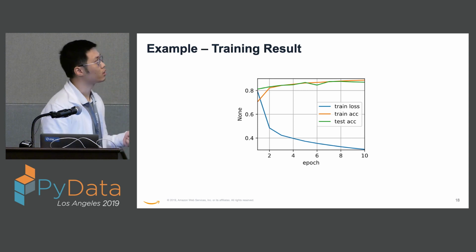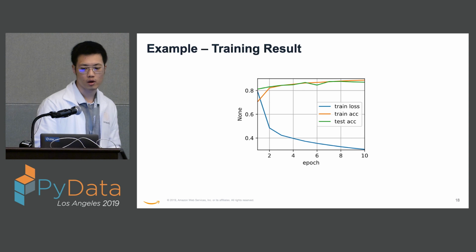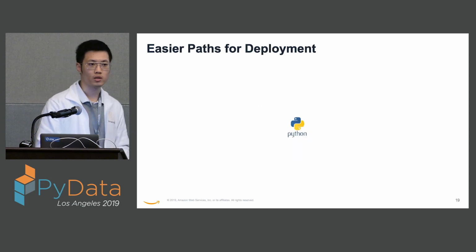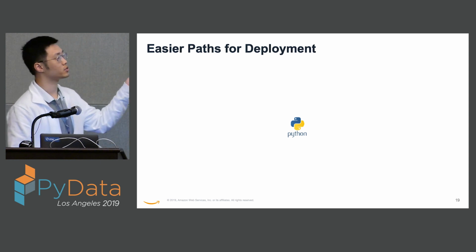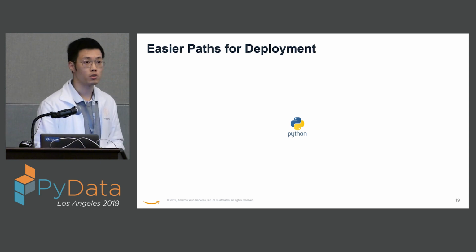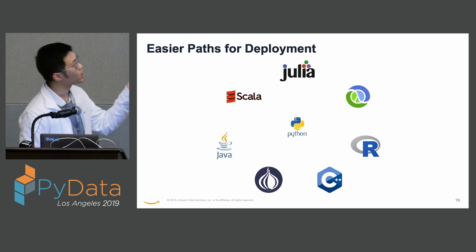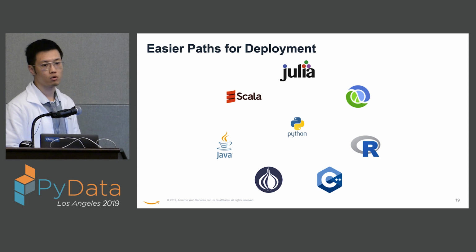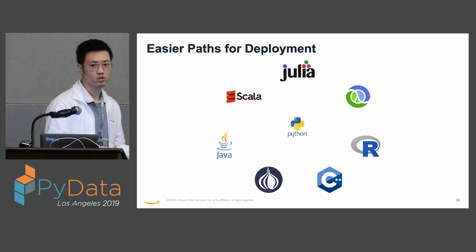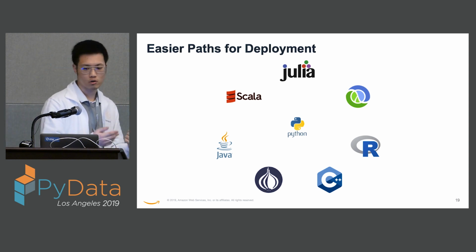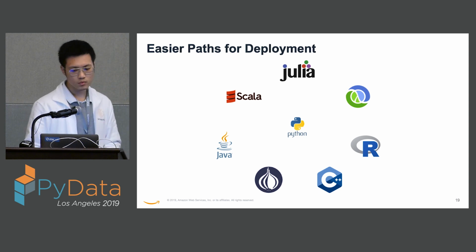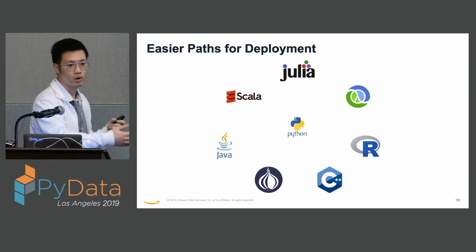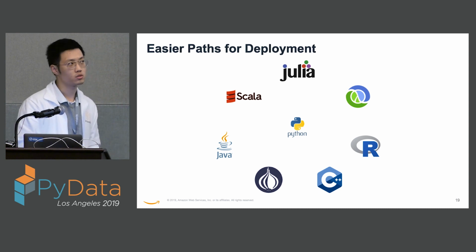And definitely you are not just training a model for fun, right? So you want to put it into production, and we are providing an easier path for you. Other than Python, we support 7 other languages, which include Julia, Clojure, R, C++, Perl, Java, and Scala. So for any production system your engineers work on, we can try to make it work. There are separate tutorials on how to export your model and deploy it on different language bindings.